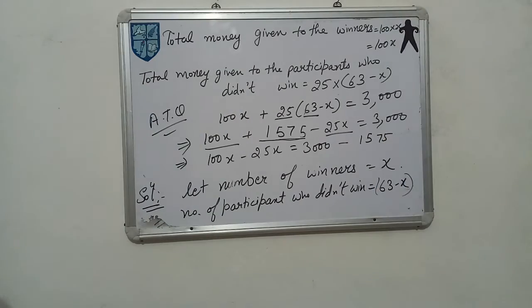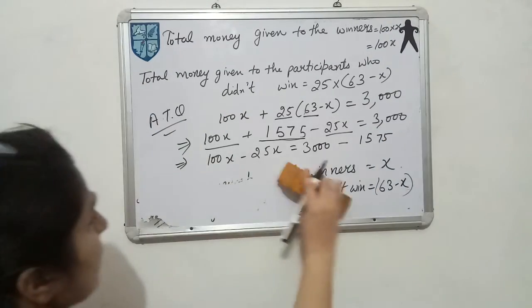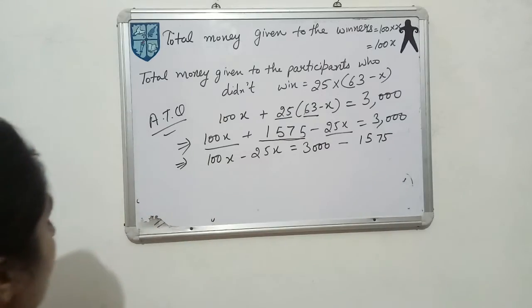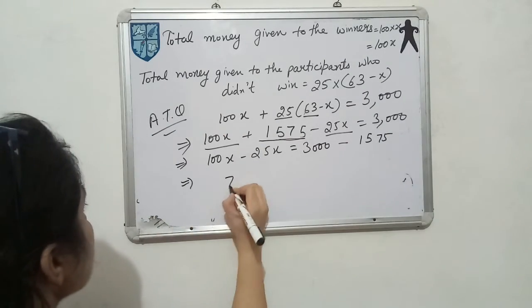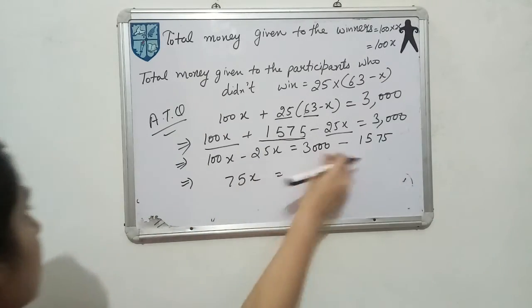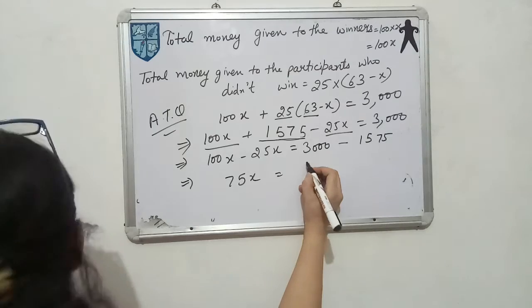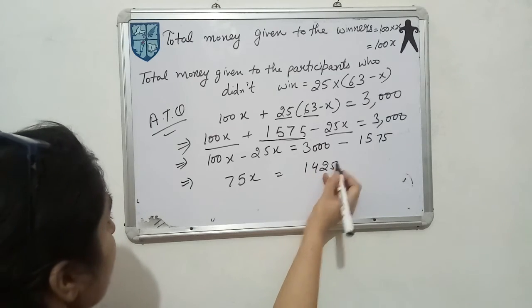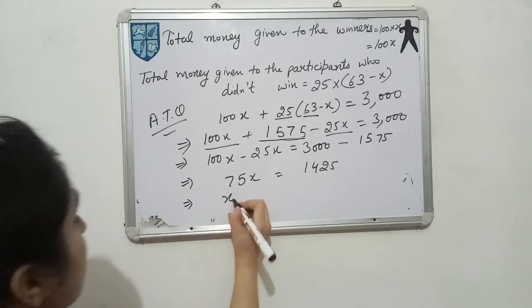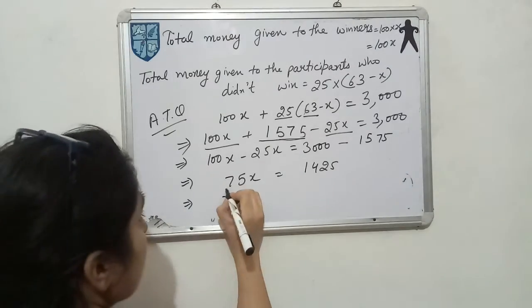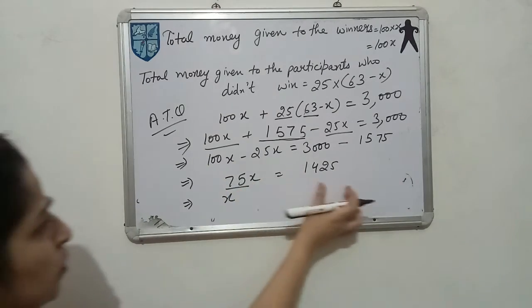Now if you solve it further, what will you get? See clearly, 100 minus 25 is 75X. If you further solve 3000 minus 1575, it will come 1425. So now you take this X over here and shift this 75 to the other side.